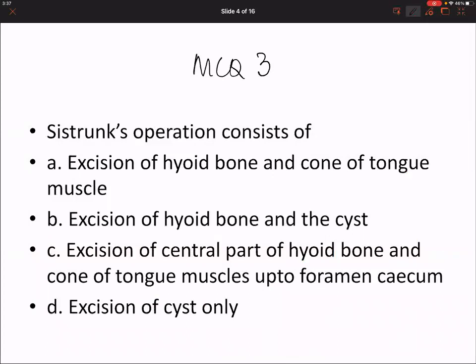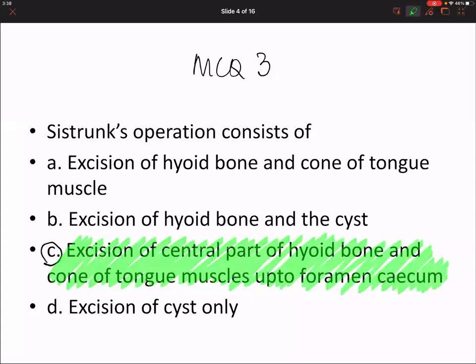Sistrunk's operation contains. Okay. Very good. Impressed. You are really good with MCQs. So it is excision of the central part of the hyoid along with a cone of the tongue muscle up to the foramen cecum. I think this is explanatory. The operation name is called Sistrunk's operation. Please remember this part.